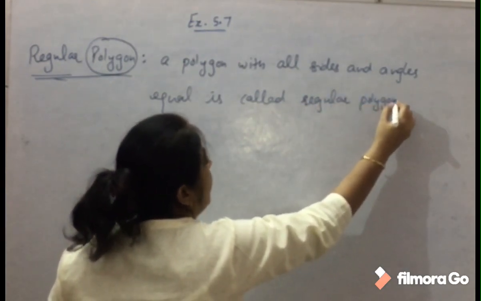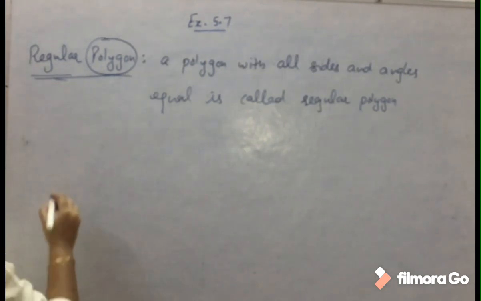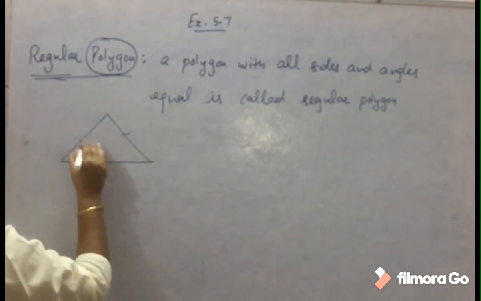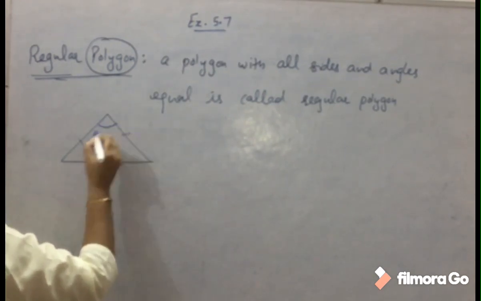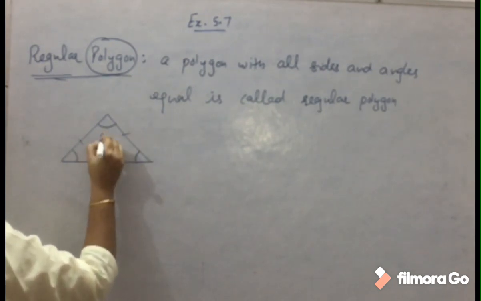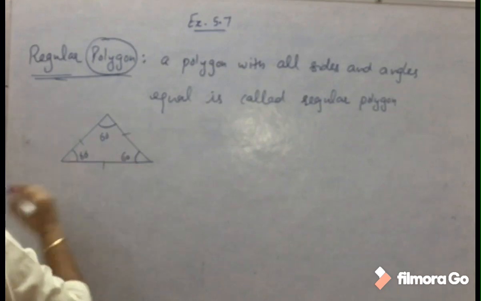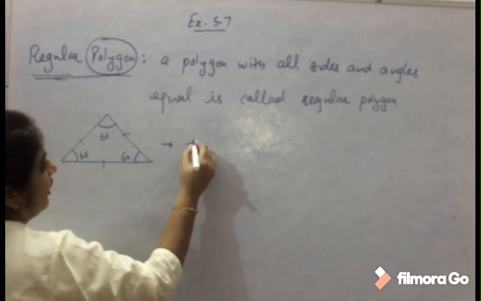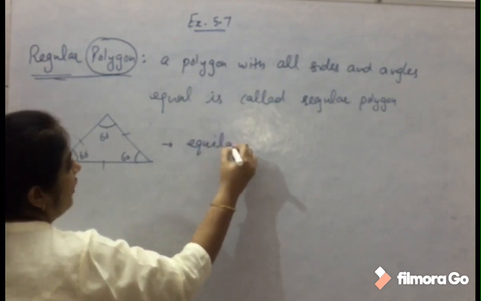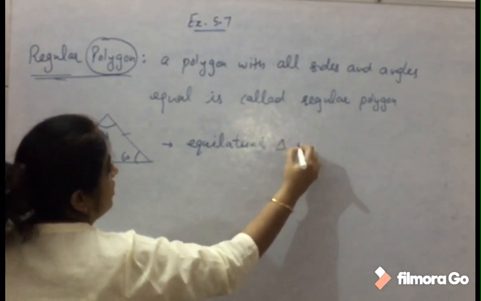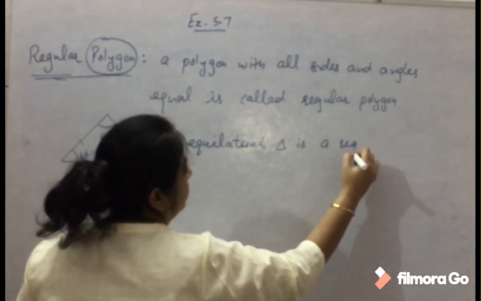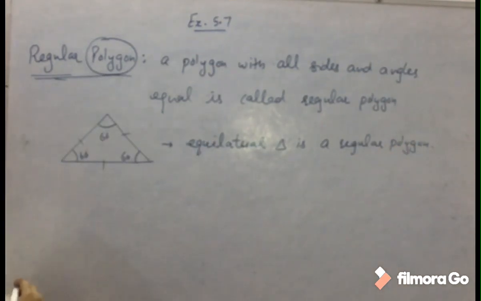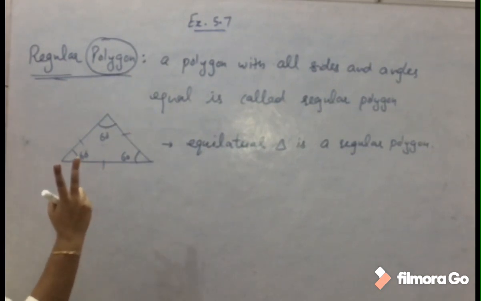You have seen many types of triangle, but one type, the equilateral triangle, has all sides equal and each angle of 60 degrees. So we observe this is a polygon with all sides equal and each angle 60 degrees. It means an equilateral triangle is a regular polygon.